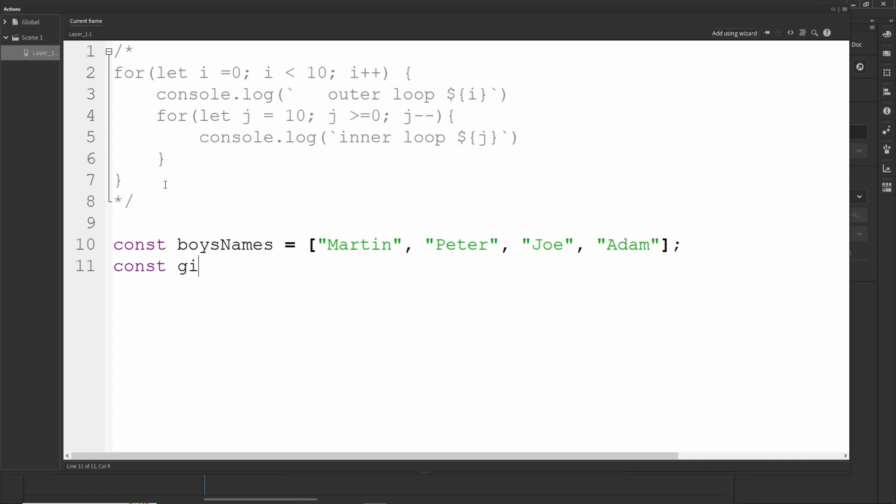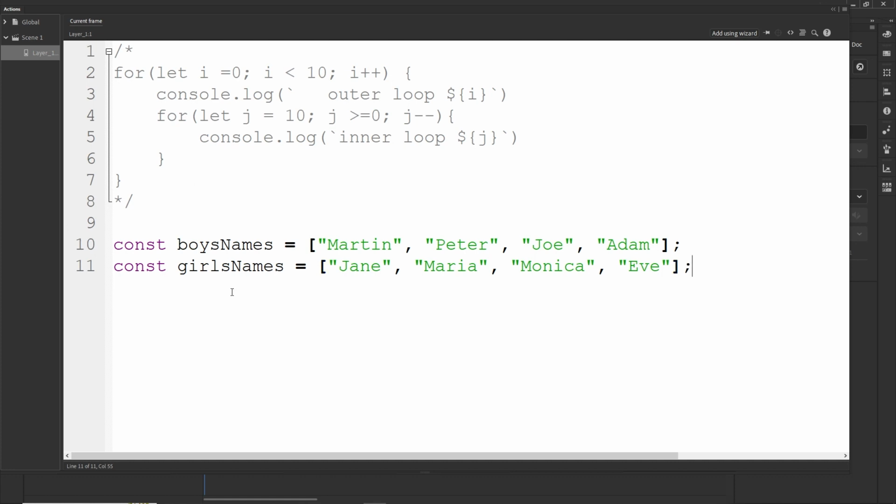And then we are going to have girlsNames, and I can put in here, I don't know, Jane, Maria, for example. Then we can go with Monica maybe, and we can go with Eve, like so.